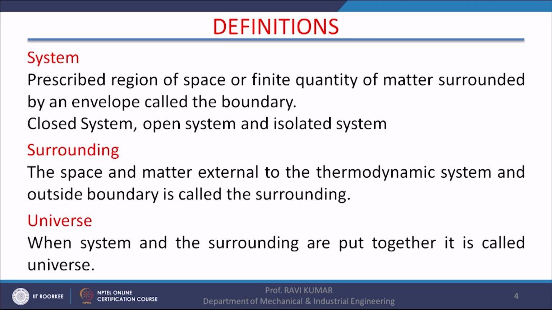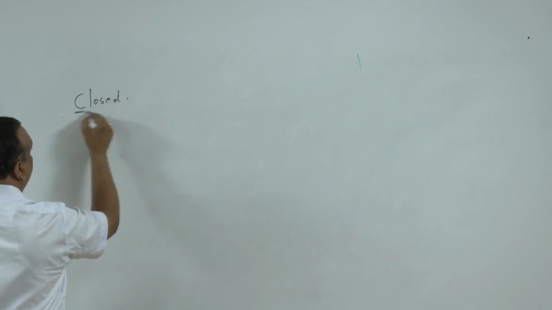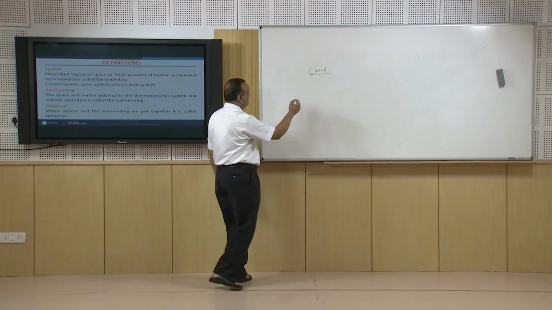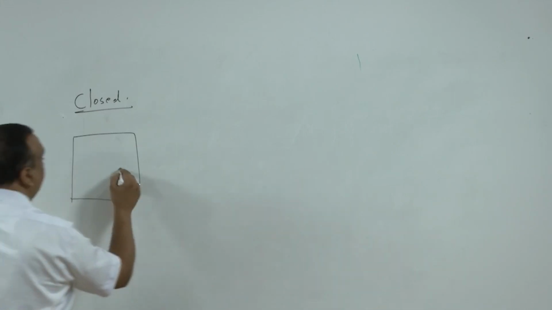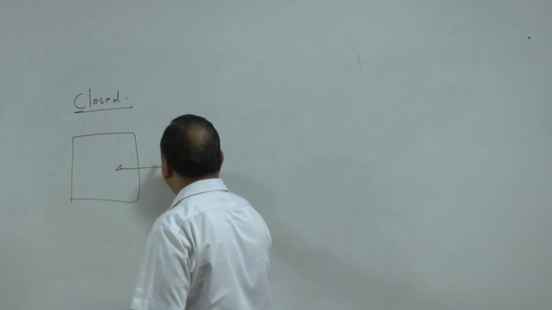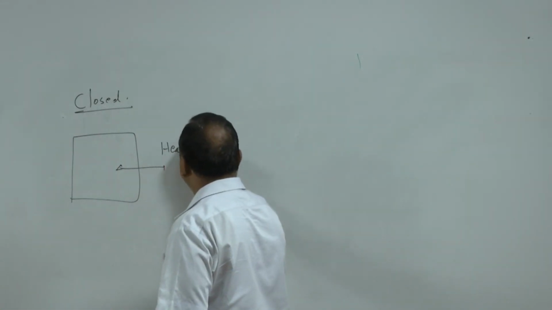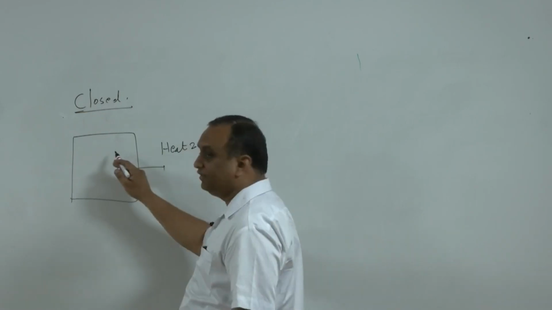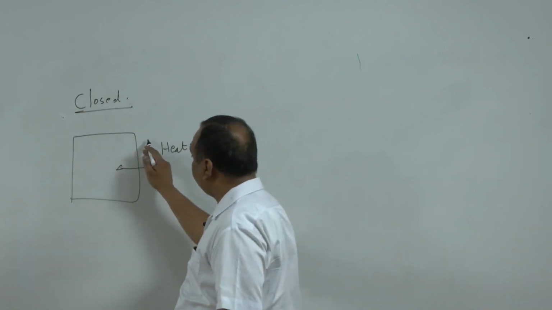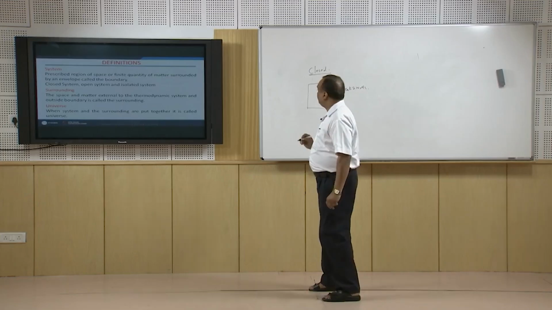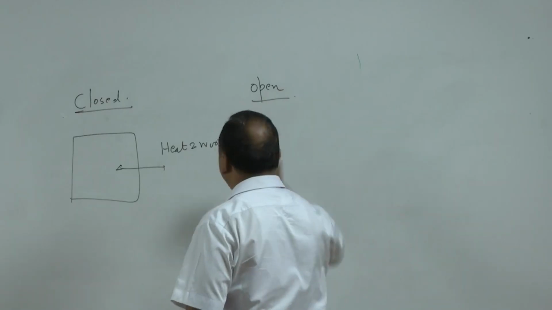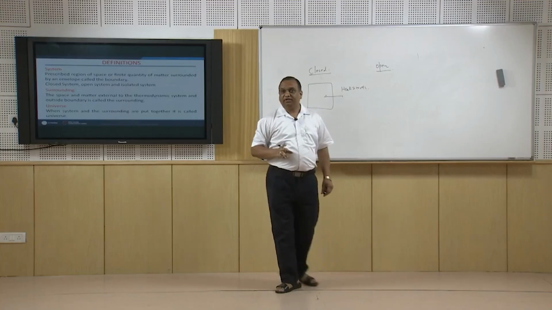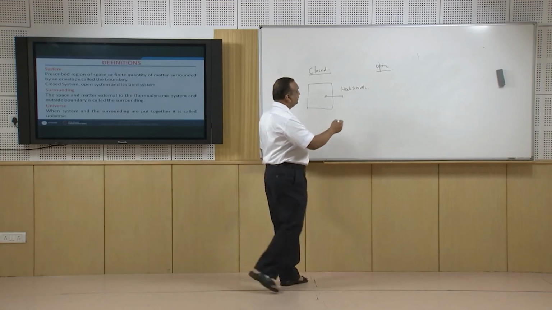One is closed system. In closed system, there is only energy interaction with the surroundings in the form of heat and work. There is no mass transfer across the system boundary. In open system, there is energy and mass interaction with the surroundings.